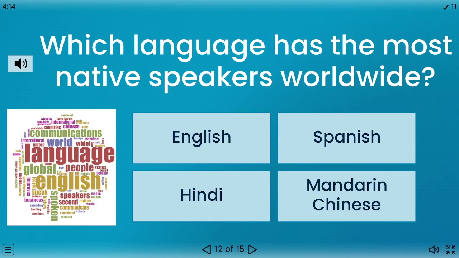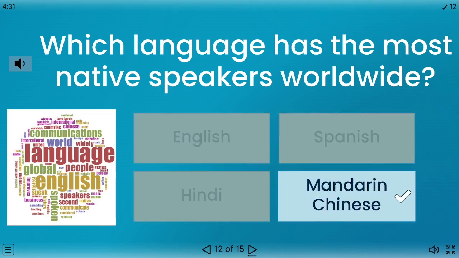Which language has the most native speakers worldwide? English, Spanish, Hindi, Mandarin Chinese. The correct answer is Mandarin Chinese.